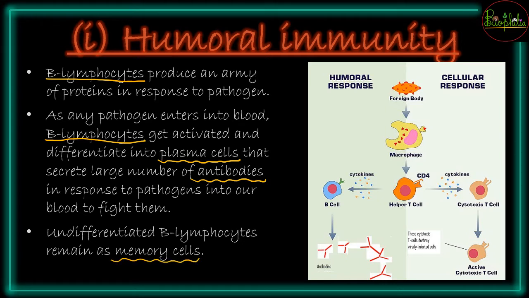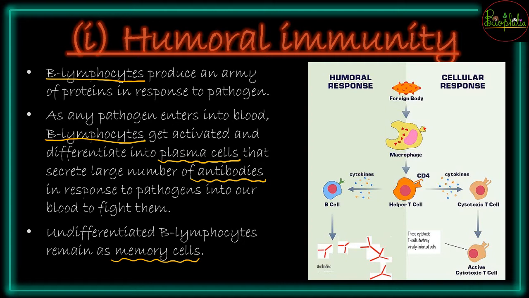So these memory cells will be used for the secondary higher intensified attacks. यानी जब एक बार ये B lymphocytes memory cells में convert हो जाएंगे, next time when the same pathogen enters, these memory cells will be telling the antibodies directly that okay, the pathogen had already entered, I know its strong points and weak points. According to that, the antibodies will be sent in huge amounts and the pathogen will be killed in no time. So that was about the humoral immunity.